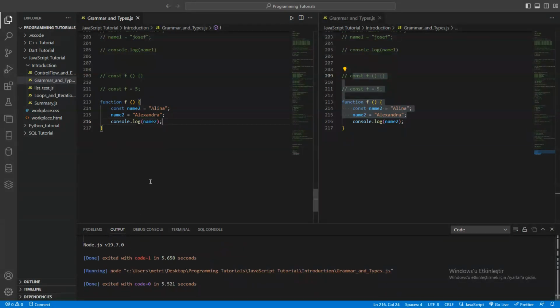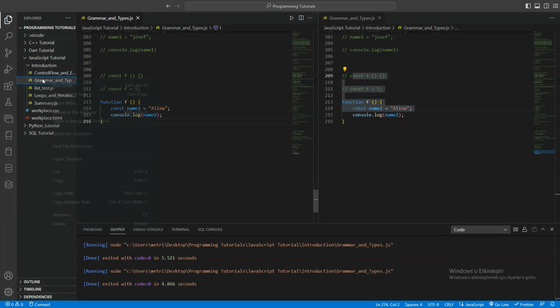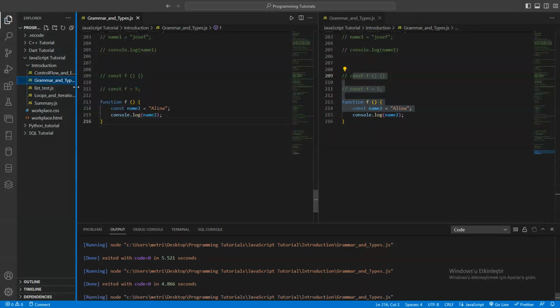What is it? Nothing. Name 2 is Alina, but where is Alina? Or Alexandra? We change it with Alexandra, but it doesn't show anything, right? Because if we delete this one, I think we can see Alina. If we didn't delete the other one, it will always be unreachable. So all right, let's just run that like that.